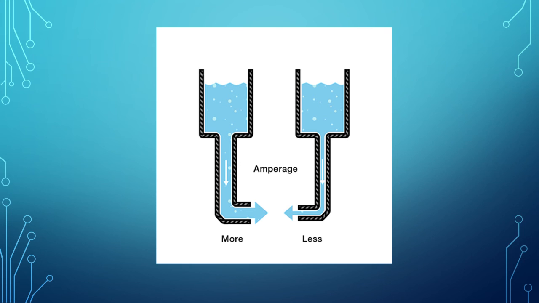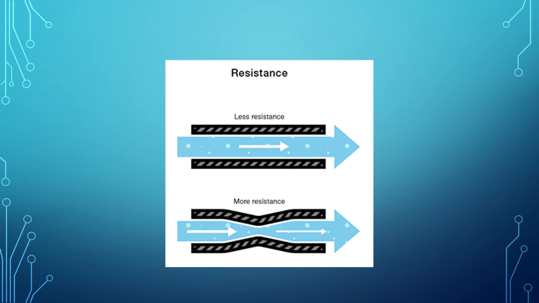Now let's consider again our two water tanks, one with a narrow pipe and one with a wider pipe. It stands to reason that we can't fit as much water volume through a narrow pipe as through a wider one at the same pressure. This is what we call resistance. The narrow pipe resists the flow of water through it even though the water is at the same pressure as the tank with the wider pipe.